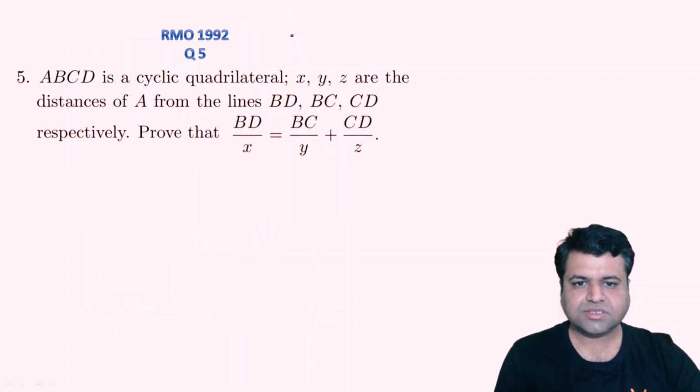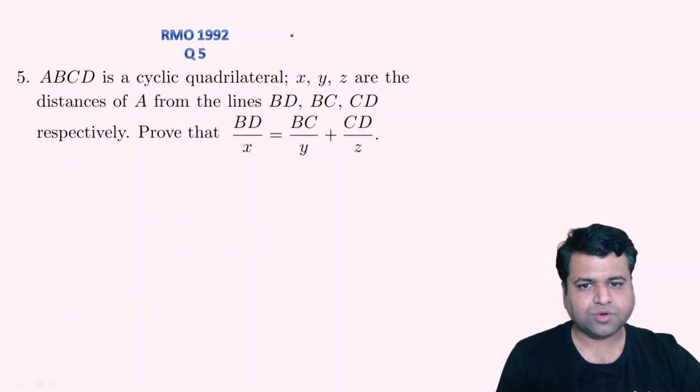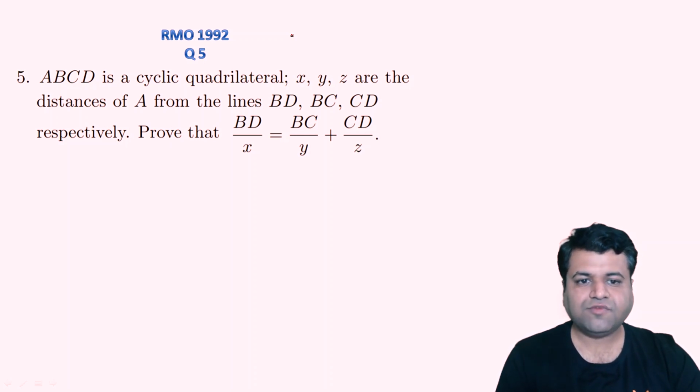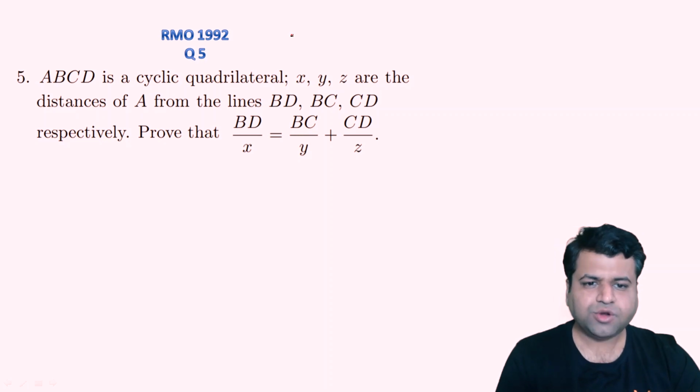So this is question number 5 of year 1992. This question is saying that ABCD is a cyclic quadrilateral. X, Y, Z are the distances of A from the lines BD, BC, CD respectively. We need to prove that BD upon X will be equal to BC upon Y plus CD upon Z.